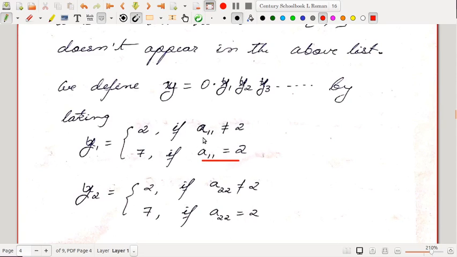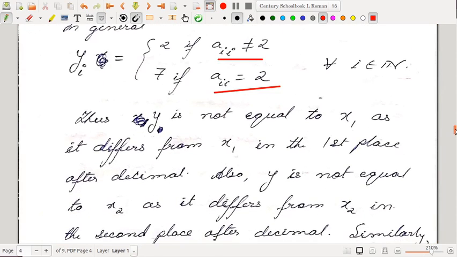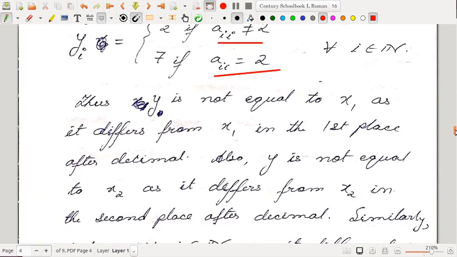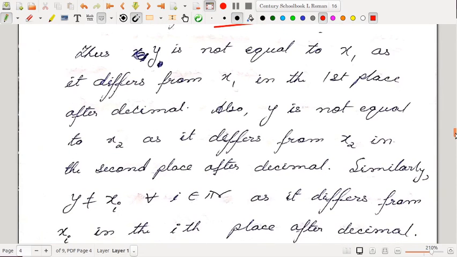And if a11 is not equal to 2, then y1 is 2, so in this case also a11 is not equal to y1. So whatever the choice for y1, a11 is never going to be equal to y1. That means y differs from x1 in the first place after the decimal, so y and x1 cannot be equal. So y is not equal to x2 also, as it differs from x2 in the second place after the decimal.